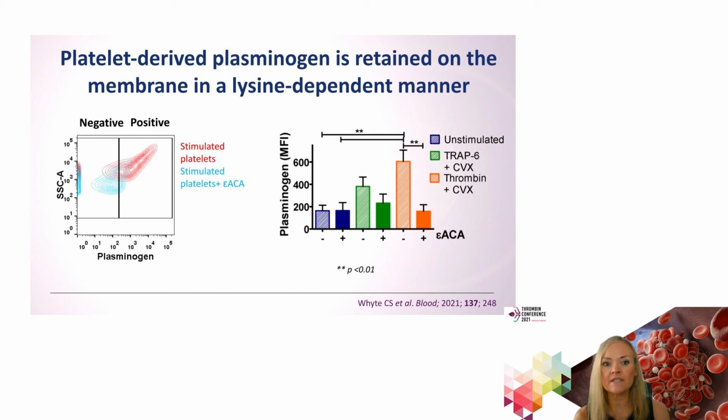We confirmed this with flow cytometry, where we looked at platelets stimulated with TRAP6 and convulxin, or with thrombin and convulxin, in the absence or the presence of EACA. In this context, when we look at the surface of the platelet itself, we see that plasminogen is directly associated with the platelet surface, and we can release that plasminogen when we include EACA, indicating that plasminogen is binding in a lysine-dependent manner.